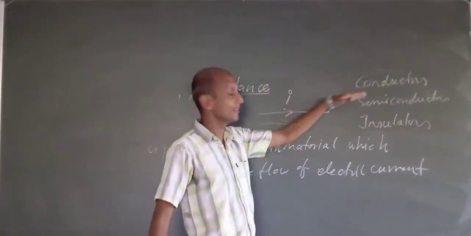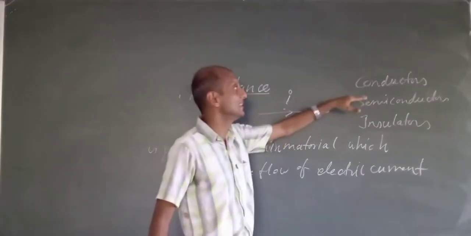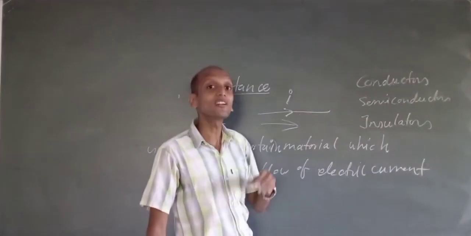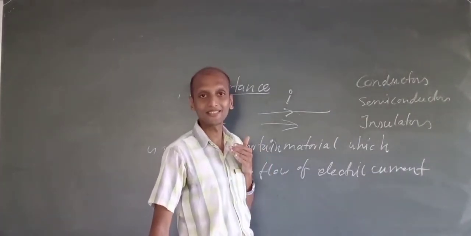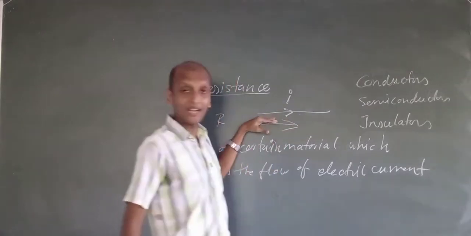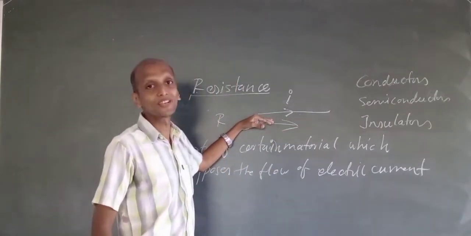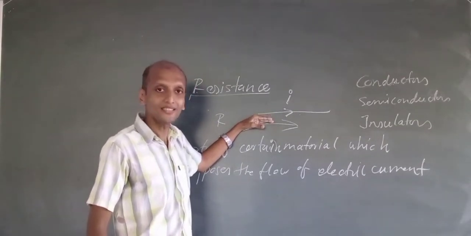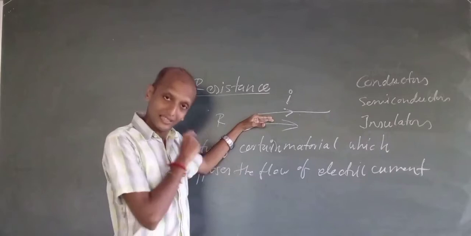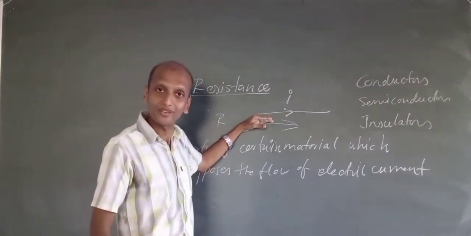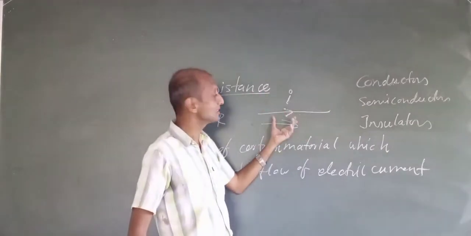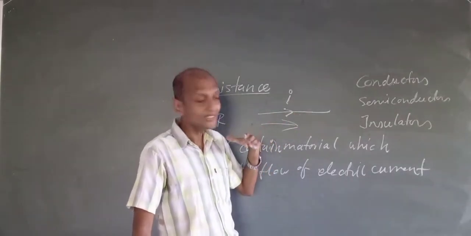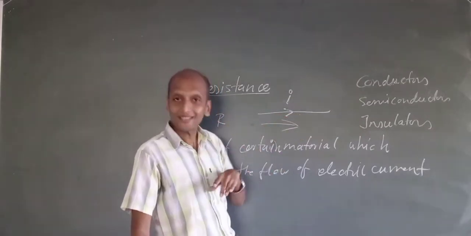Now, in the context of resistance, conductors are the materials which have very little resistance. When I have a copper wire, it is the best conductor of electricity. That means it will have very little resistance. Resistance is the property that opposes the electric flow. So a best conductor of electricity means current will flow freely, which means it has very little resistance.